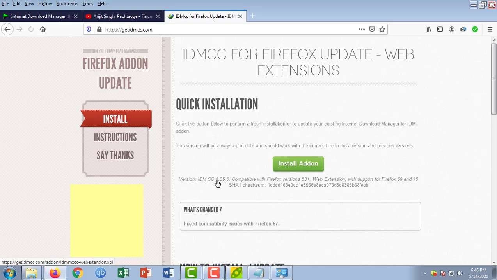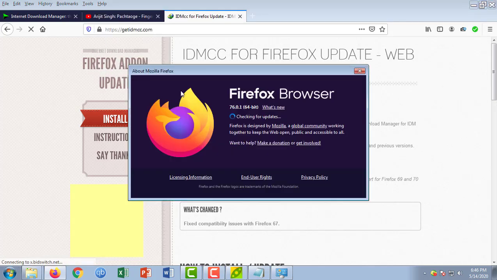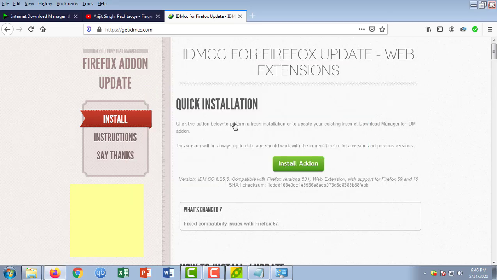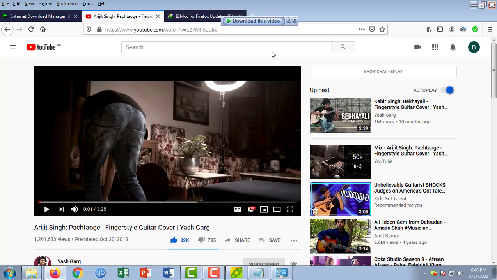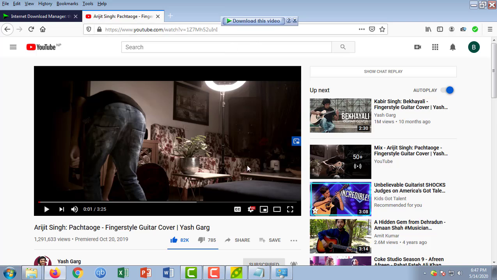So install add-on. According to the version of your browser, you can see it is 76th version of Firefox, so accordingly you can install this add-on. When you install this add-on, if it was not showing before, you can get this button or this option after installing this add-on in your browser. So that problem is also fixed if that was happening in your case.